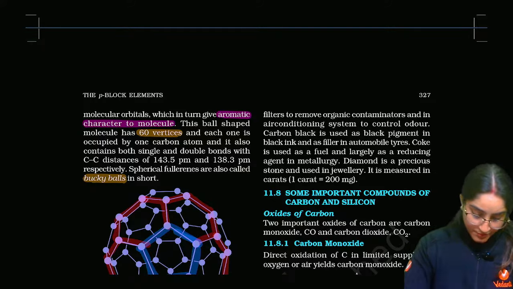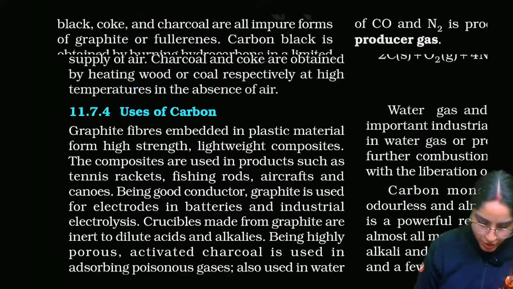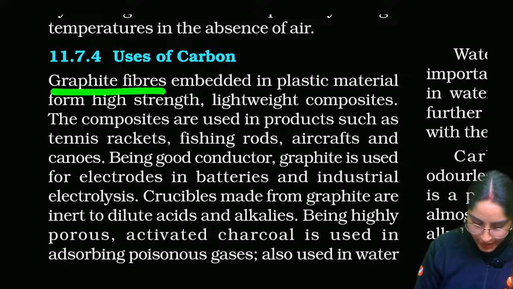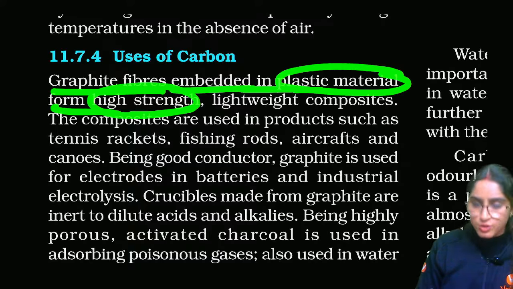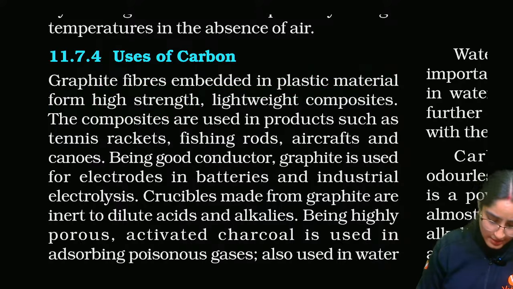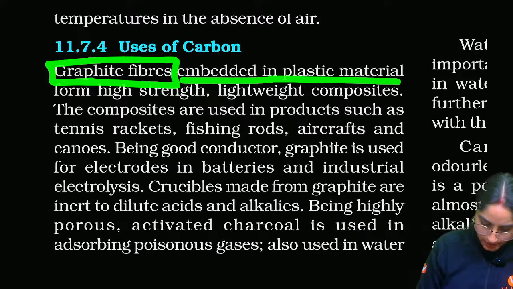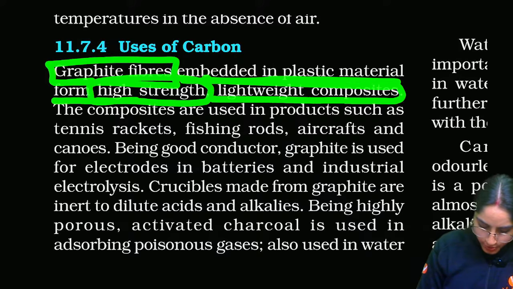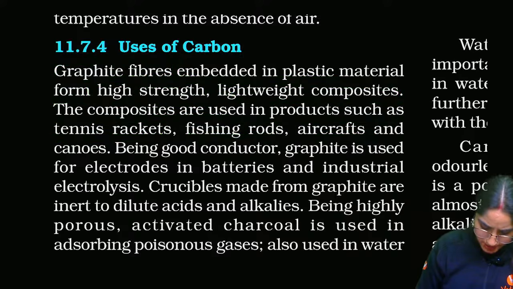Okay, so next is uses of carbon. Graphite fibers embedded in plastic material form high strength, lightweight composites. The composites are used in products such as tennis rackets, fishing rods, aircraft. All these are uses.